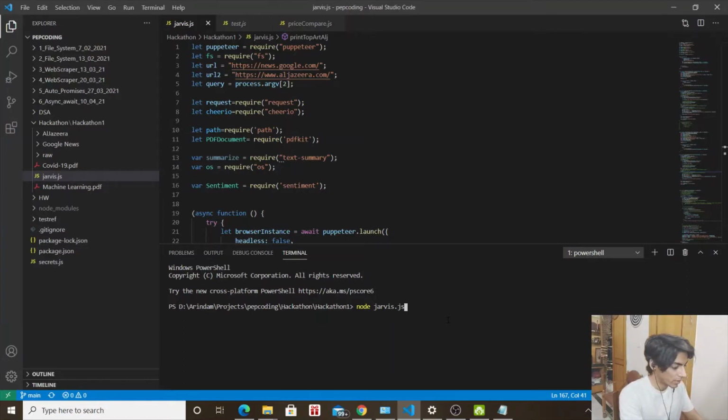Now, I've named it nodejarvis.js because I feel like it's one step closer to my journey of creating my own Jarvis. So, that's my query. Artificial intelligence.